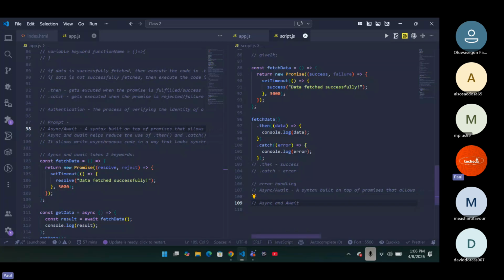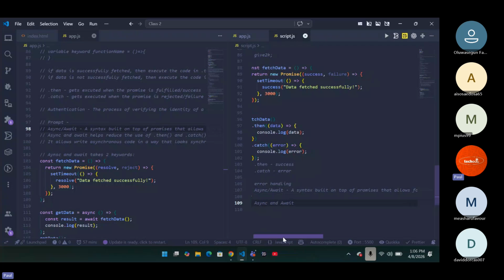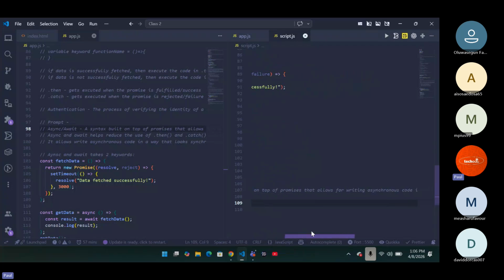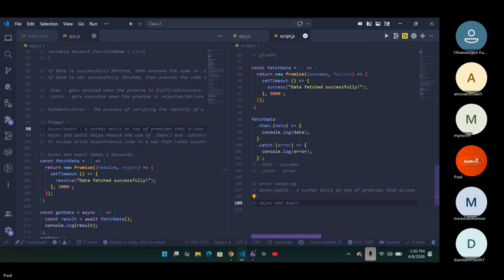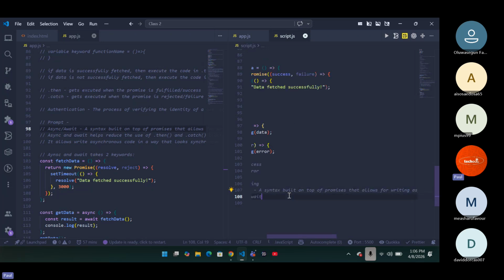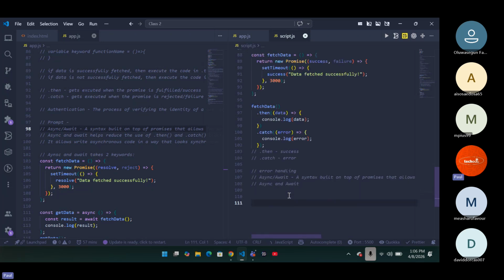Okay, so now I want to talk about async and await. What exactly do we mean? We are talking about a syntax that is built on top of promises that allows for what? Writing asynchronous code in a more synchronous and readable manner. Yes. So now let me explain what it is. Sometimes you want a particular asynchronous code to behave in a synchronous way. So what exactly am I saying?